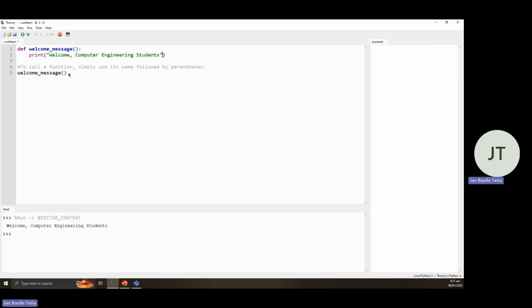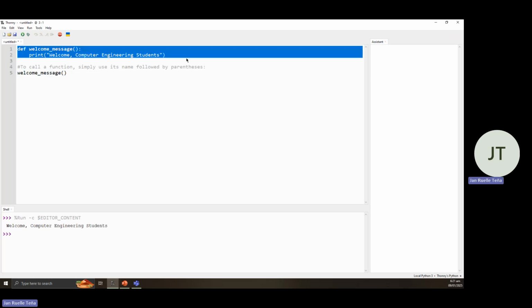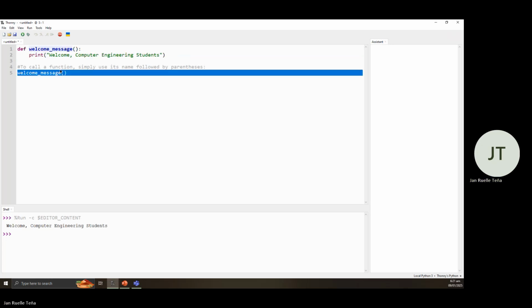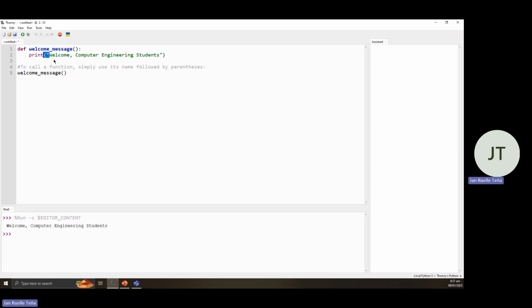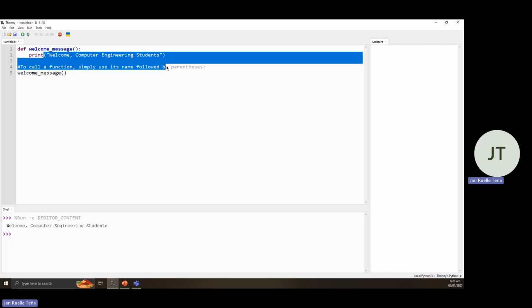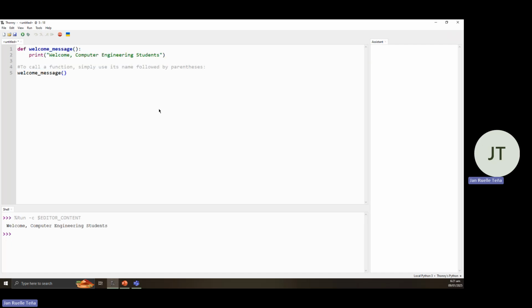Okay. So once we run this one, we define the function itself, which is welcome_message. Then we call out that function, which is the welcome_message function. Then it executes the print here, and shows the output results: Welcome computer engineering students.